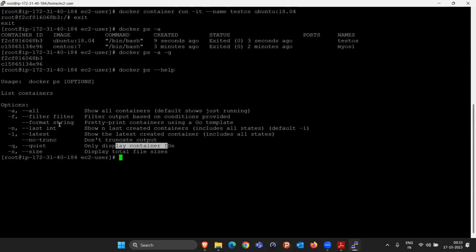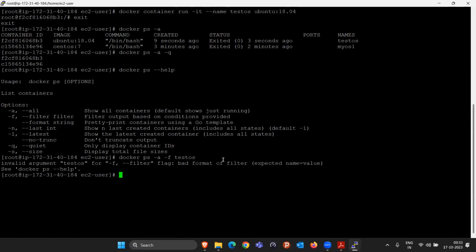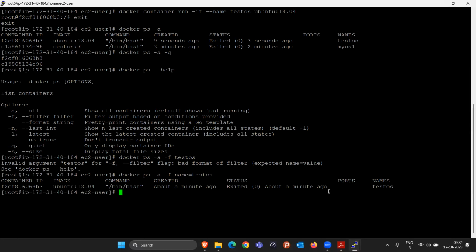But we can use some filter here. The filter will just sort the results. It can happen something like this: -a -f, and we give the filter. For example, if I write test os directly, will it work? No. The filter we can use like this: name equal to TestOS. Will that work? Yes. See, this time it is finding that. Like this way you can filter. But if you are thinking that you will be able to display only container ID and name, that cannot be possible.